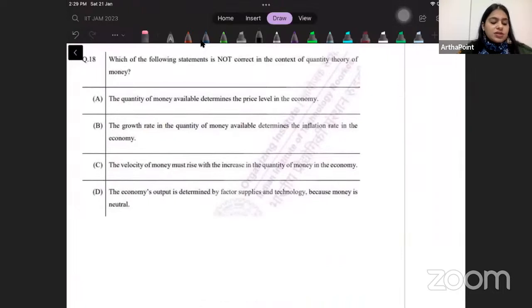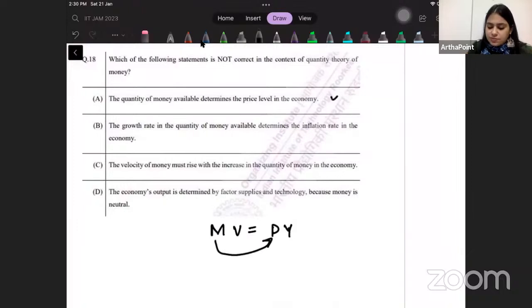Which of the following statements is not correct in the context of quantity theory of money? Okay. So quantity theory of money is MV is equal to PY. The quantity of money available determines the price in the economy. So that's correct. Money is going to determine the price. The growth rate in the quantity of money available determines the inflation rate in the economy.